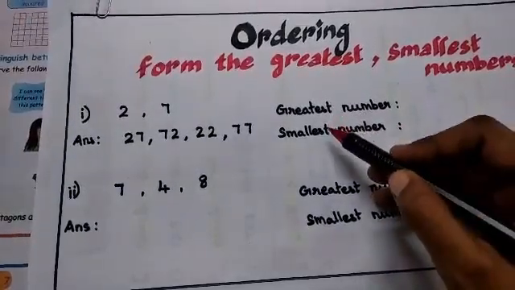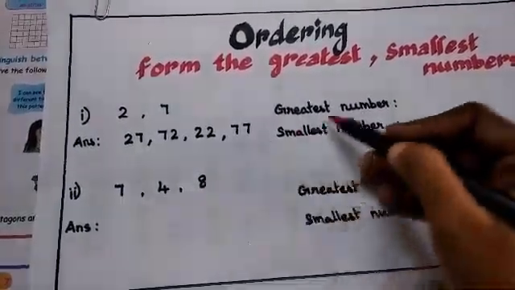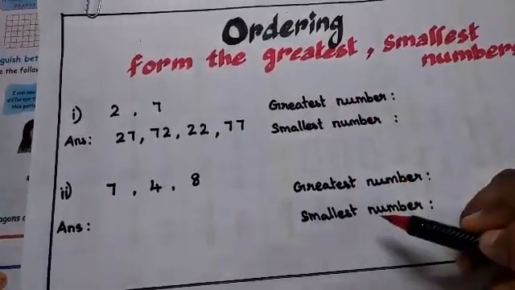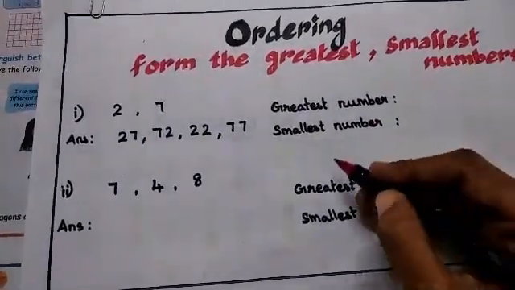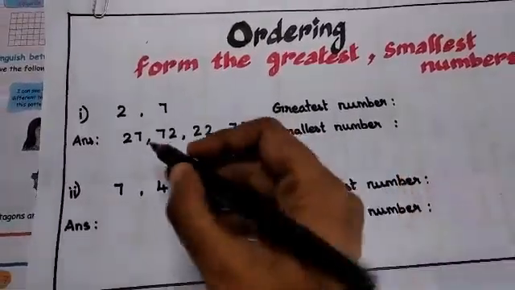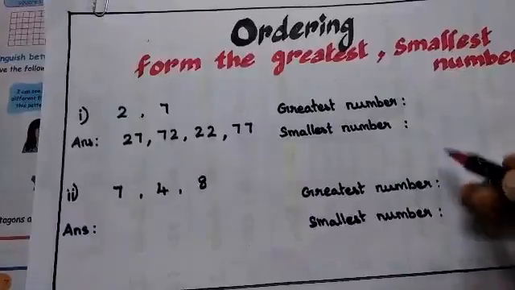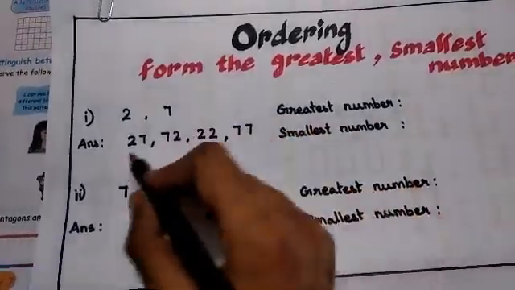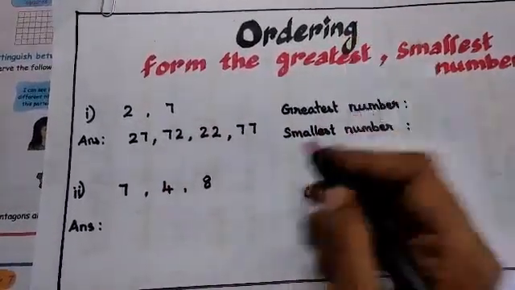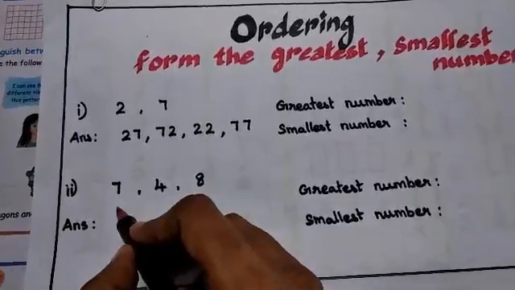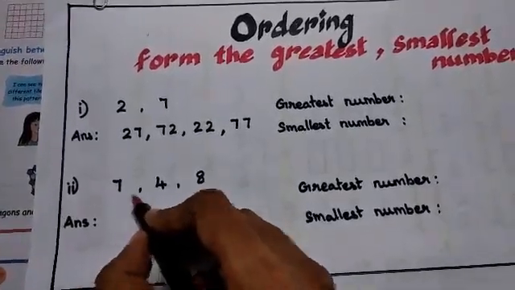So what I am going to do is complete this sum and write both the sum, greatest and smallest numbers. Okay, children, so that you also can understand how I have written this. Then we can easily answer for this question as well as this question, fully with one question. Now I am going to form the numbers with these 3 digits.